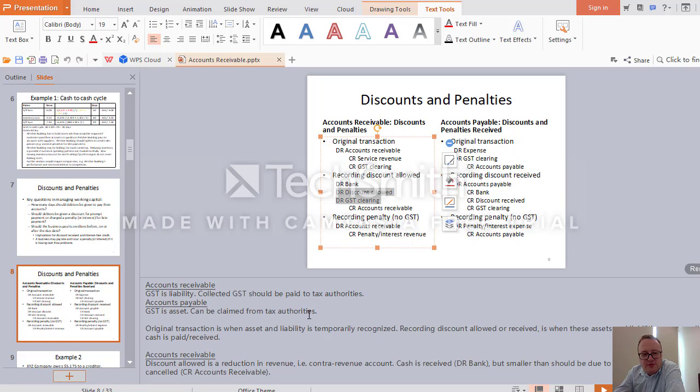What we need to remember is that discount allowed is a reduction in revenue, and therefore it is a contra revenue account. If revenue is a credit balance, then discount allowed will have a debit balance. The cash received, the debit bank, will be smaller than it should be due to discount allowed. And the other asset, accounts receivable, will be cancelled.